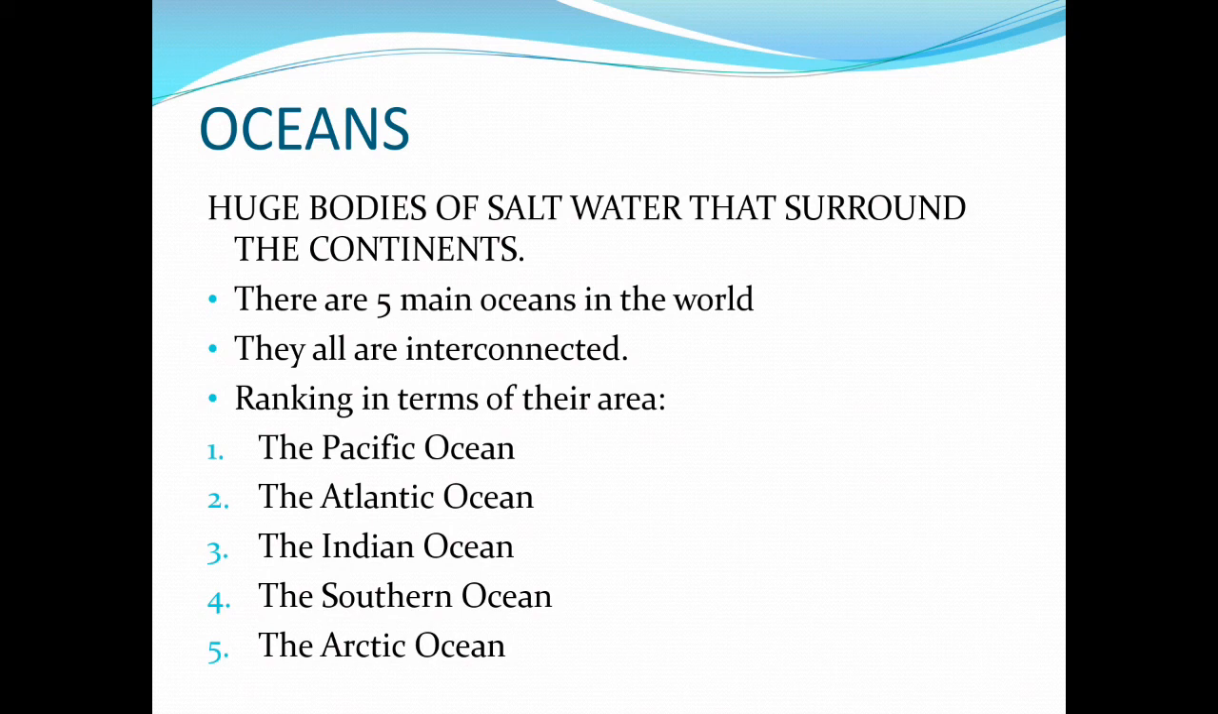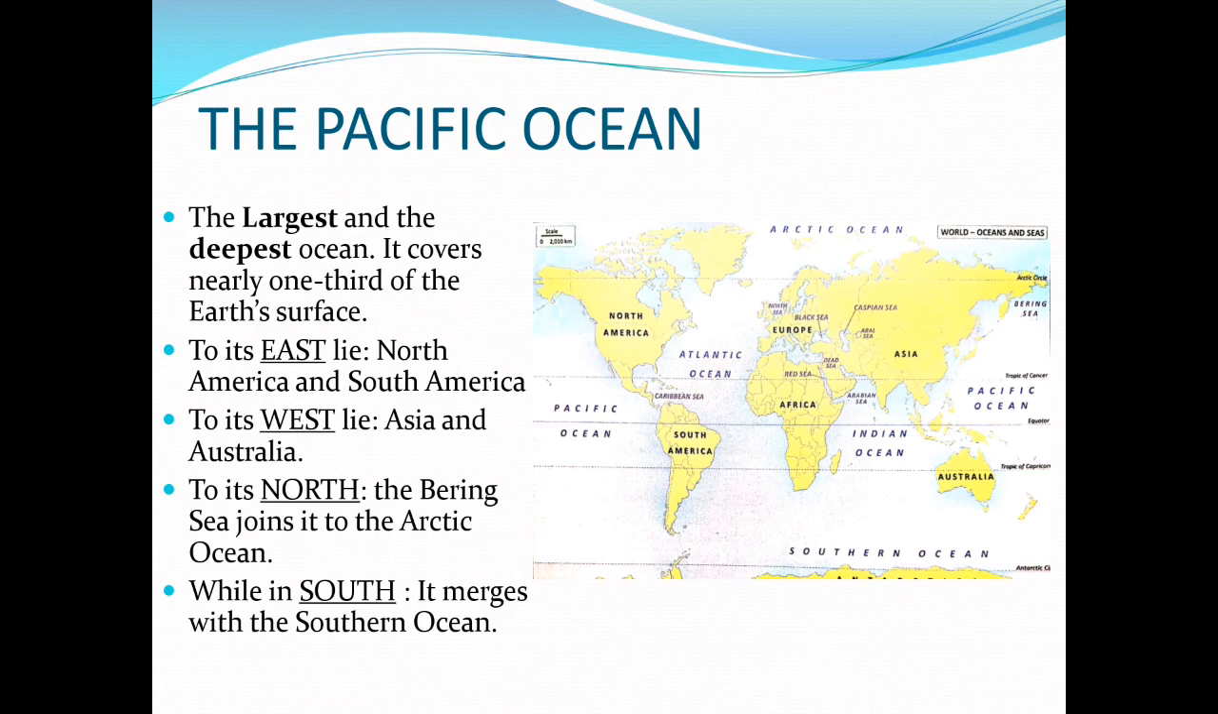So, starting with the very first one, the largest and the deepest ocean, it covers one third of the surface of the earth. To its east, you can see both the Americas: North and South America. To the west, we have Asia and Australia. To the north, you can see the Bering Sea. The Bering Sea joins the Arctic Ocean to the Pacific Ocean, and in the south, it merges with the Southern Ocean.